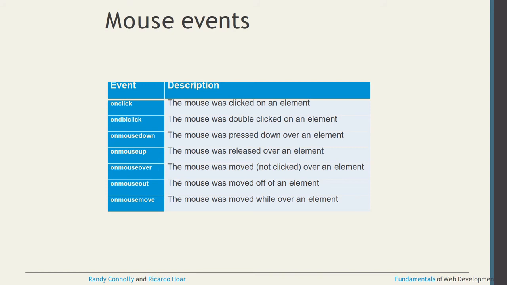Onmousedown, you can press down over an element, and onmouseup you can release the mouse over an element. Onmouseover, you can put the mouse cursor over the element. Onmouseout, you can remove the mouse cursor from the element. And onmousemove, the mouse was moved while over an element.